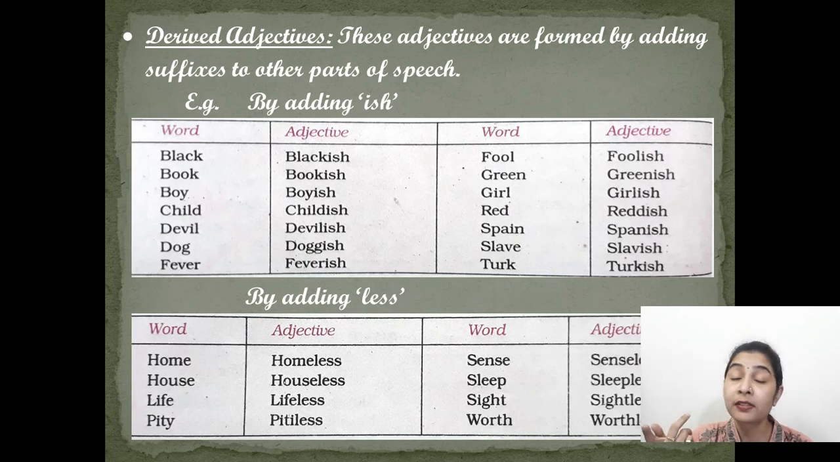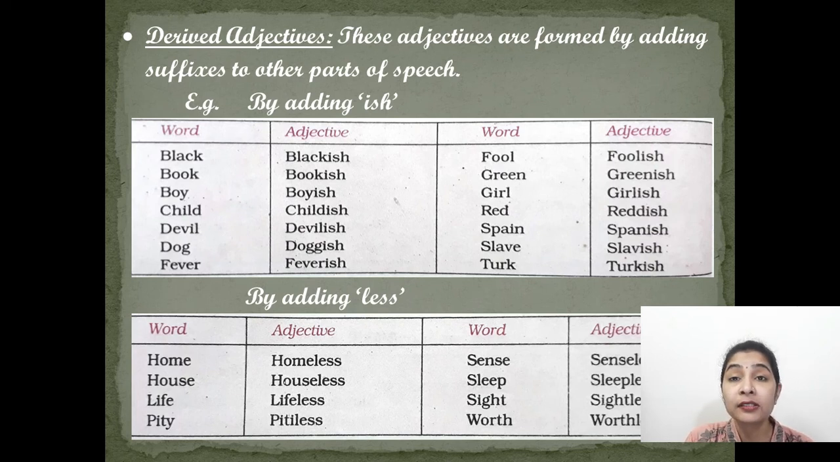Now, different suffixes are added to different words. Let's go through some of them. For example, by adding ish in the end, we can change a noun into an adjective.